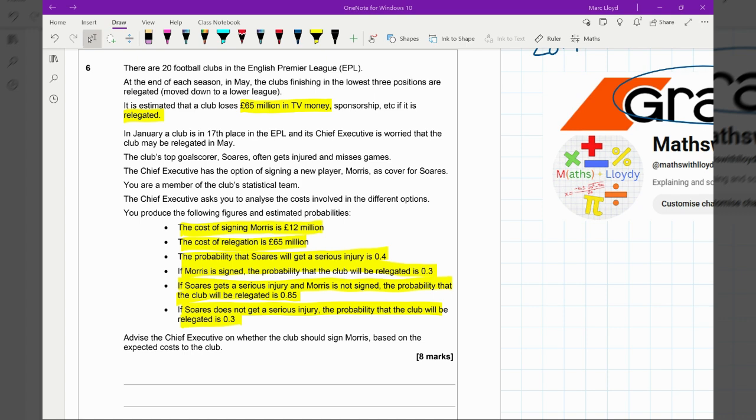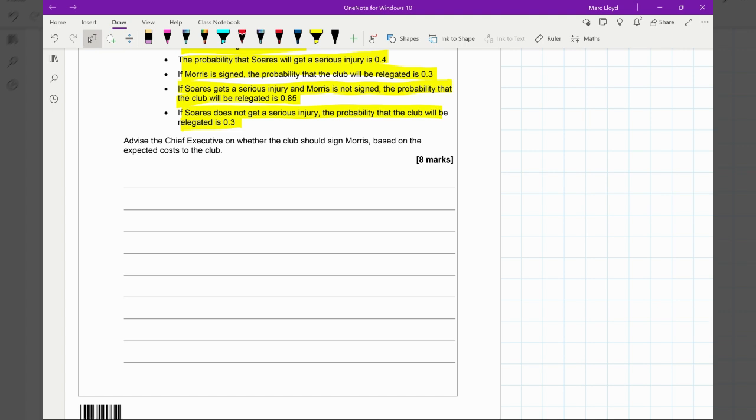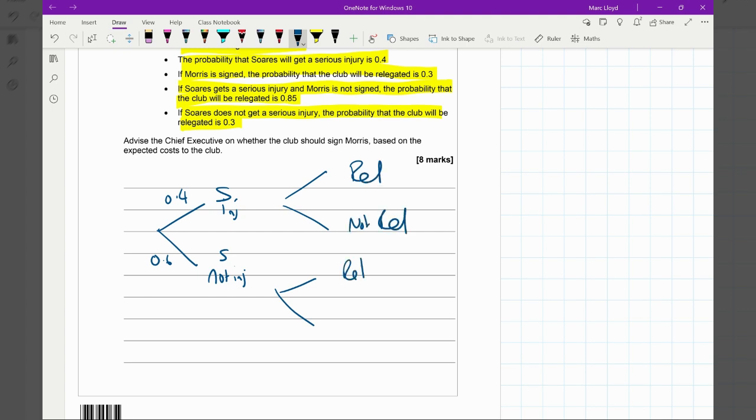Let's get through it. So first thing I said we would do is draw a tree diagram. So it's 0.4 for Suarez, I'm just going to call him S, to get injured, and S not injured will be 0.6. And then from there, we've got these probabilities of the relegation. So we've got rel, not rel, rel, not rel. And it's 0.85 if he gets injured. This is all without signing the new player, Morris. And then it's 0.3 if he remains fit. Okay, so those probabilities will all come in while we're making the calculations.